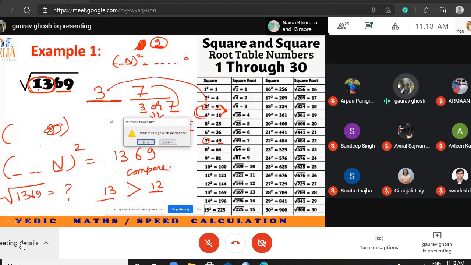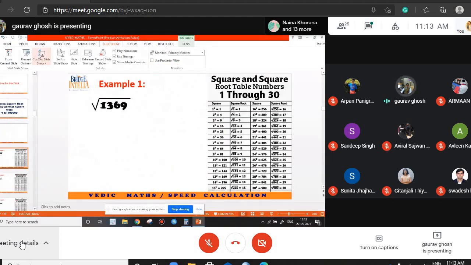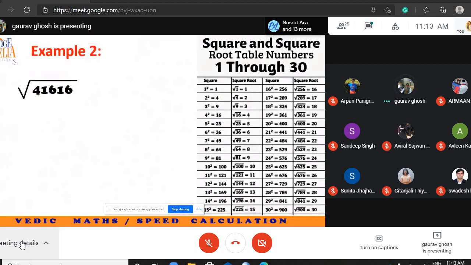I am explaining this method again because this is a very helpful method. This is the question. Step 1: break this into 2 parts.